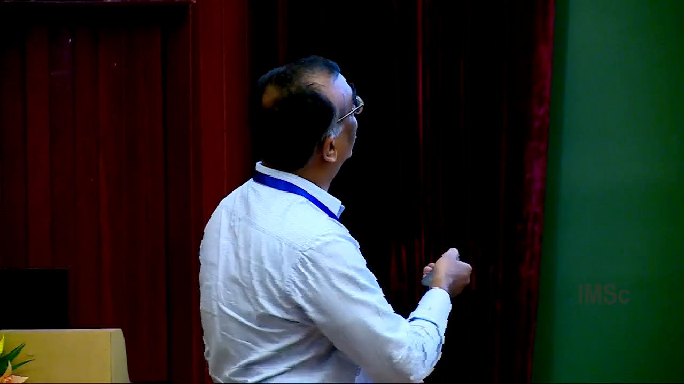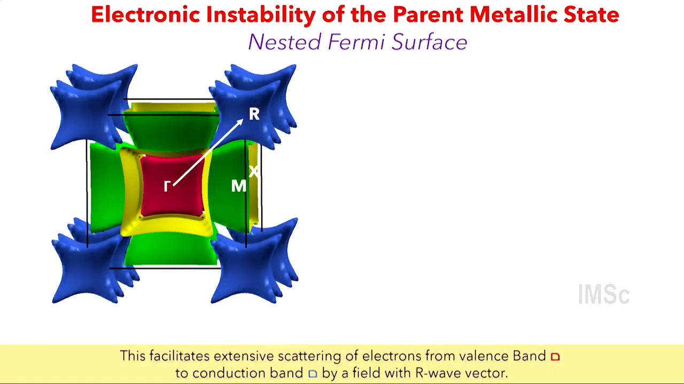This is the Fermi surface of antimony in cubic structure, and it's nested. Nested meaning one packet, the red packet of the Fermi surface, is linked to another, blue packet on the Fermi surface by the same wave vector R, gamma to R. This arrow is telling you that.